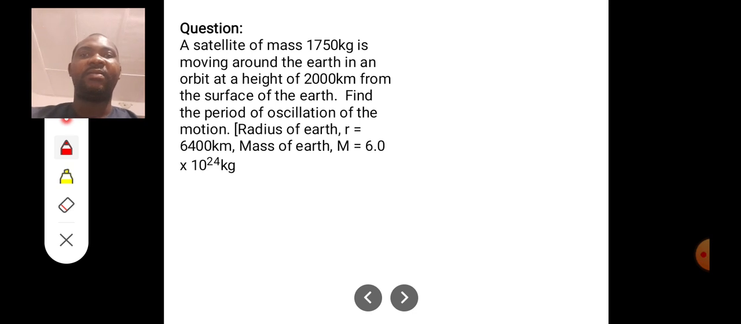It says a satellite of mass 1,750 kilograms is moving around the Earth in an orbit at a height of 2,000 kilometers from the surface of the Earth. Find the period of oscillation of the motion. So we are given the radius of the Earth, r, to be 6,400 kilometers. The mass of the Earth, M, is 6.0 times 10 raised to the power 24 kilograms. So the question here is to find the period.